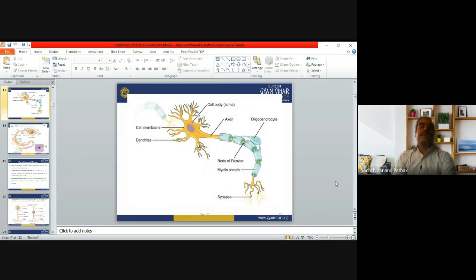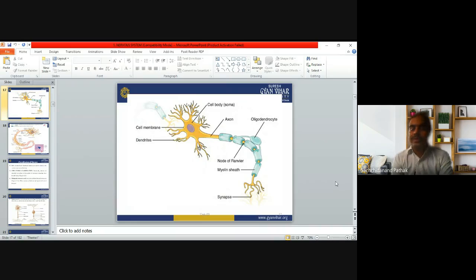Now you can see here there is a cell body that is called soma. The surrounding membrane, the outer membrane of the cell body, has some extension parts called the dendrites. Then you can see there's an axon that is emerging from the cell body, and this axon goes to the terminal end where the synapse will be.